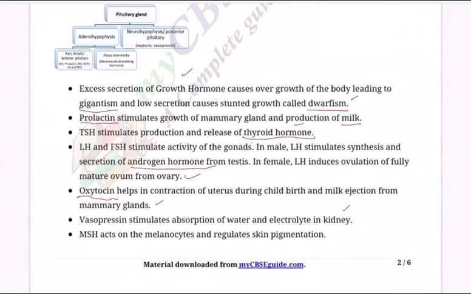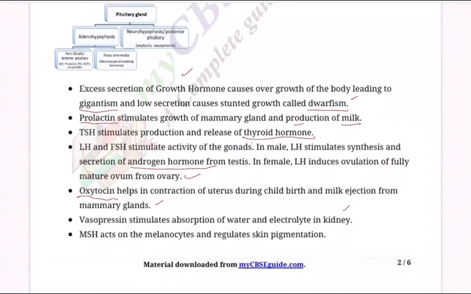And of course, vasopressin stimulates absorption of water and electrolytes in the kidney. If vasopressin is not there, this absorption of water will not take place. Electrolytes will not take place, leading to kidney failure. So vasopressin also is, we said, ADH, antidiuretic hormone. Remember, excretion chapter. That is there.